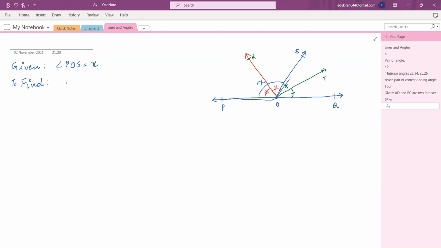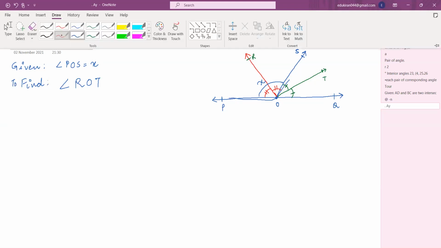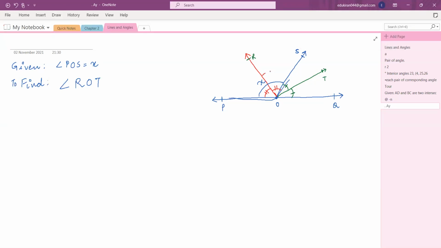Angle ROT you have to find. So I'm drawing it first of all. ROT, that means this angle you need to find. Now come to the solution, how we will do it.